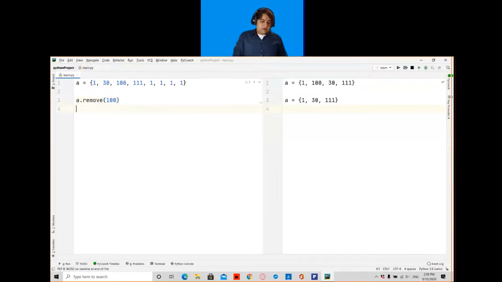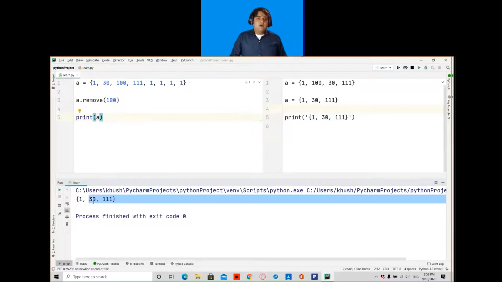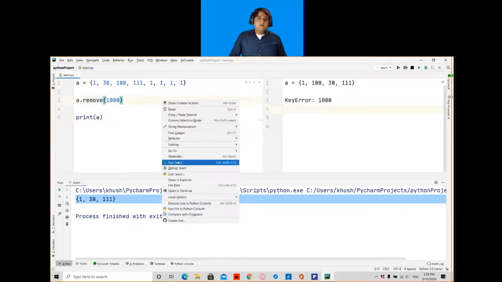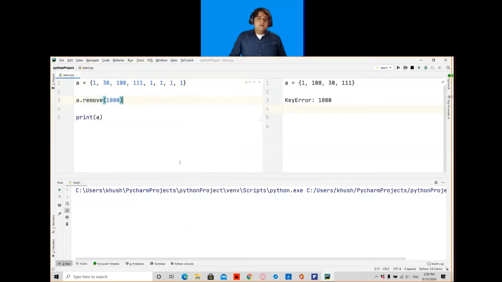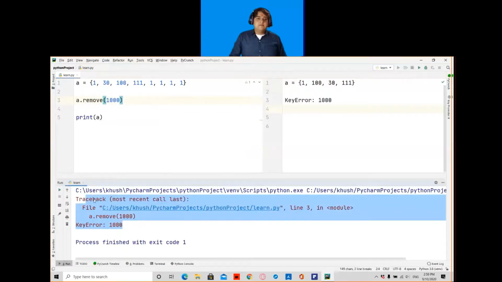Now I will write print a, and if I run this program it will remove 100 from my output. And for example if I write 1000, but 1000 is not present in my set, this remove method will generate an error.